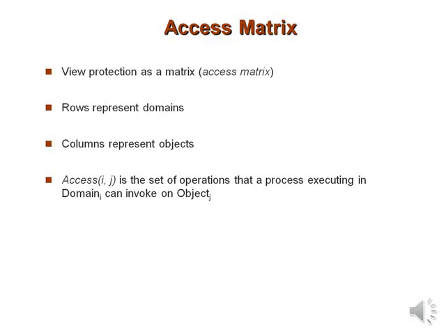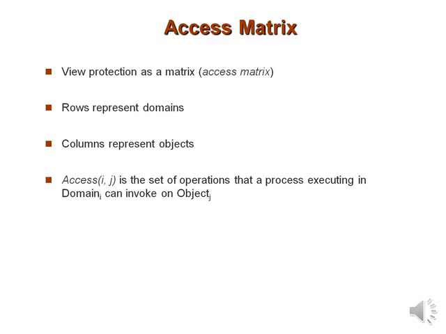So next we will move on to what we mean by an access matrix. Our model of protection can be viewed abstractly as a matrix called an access matrix. In an access matrix we have rows and columns, where the rows represent the domains and the columns represent the objects.